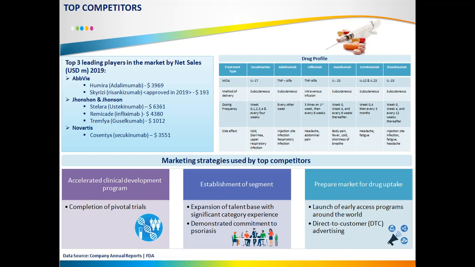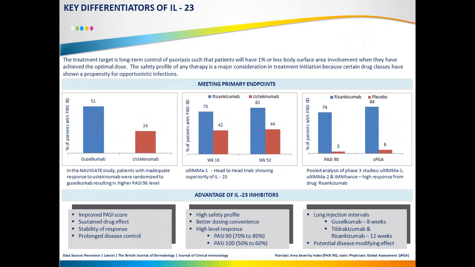Now after completing the top competitors slide, we move to the next section, which is the key differentiators of IL-23. So basically in the case study, if you remember, we had to understand the key differentiators of IL-23 which will make our drug PSO-W8 stand out of the crowd. So we have to understand how IL-23 is better than other biologics. So basically these are some of the graphs which have been collected from various journals and conferences where we can see that IL-23 is performing better.